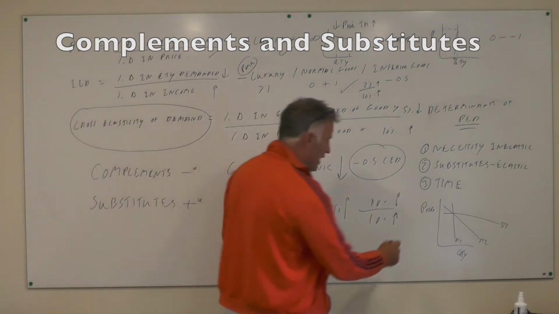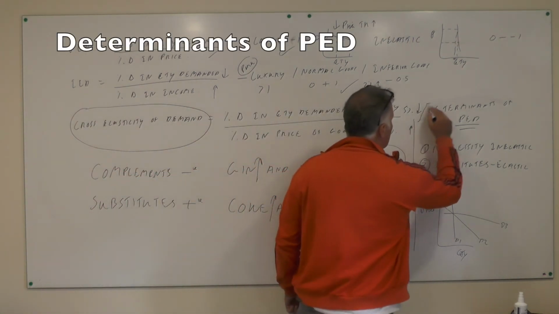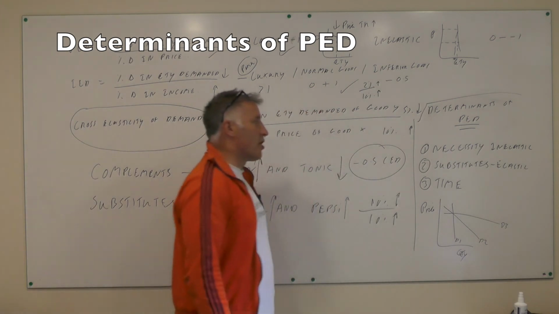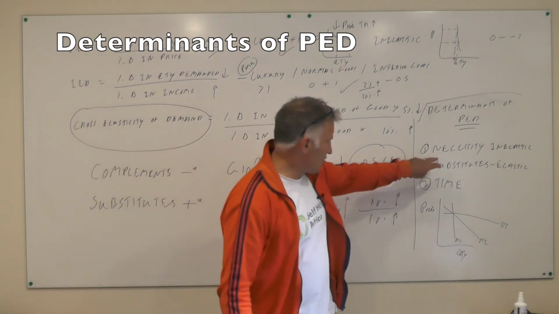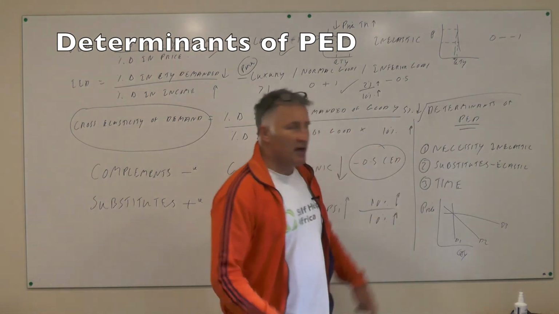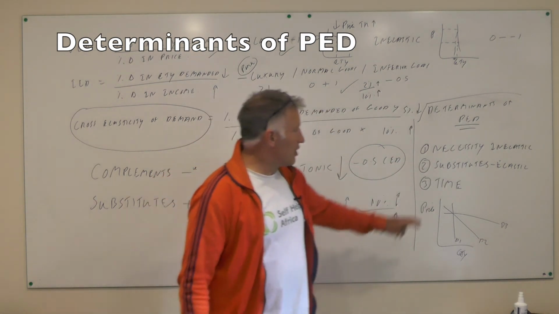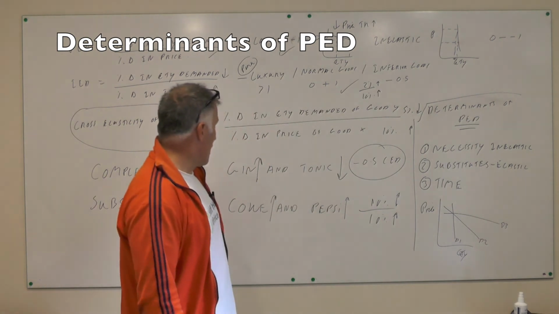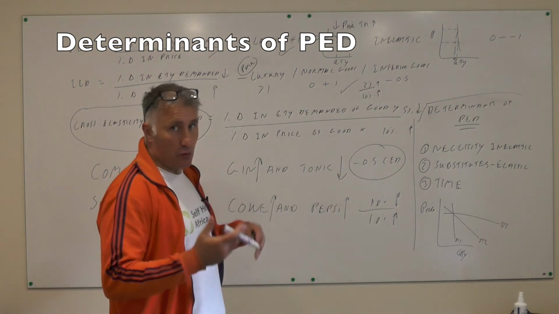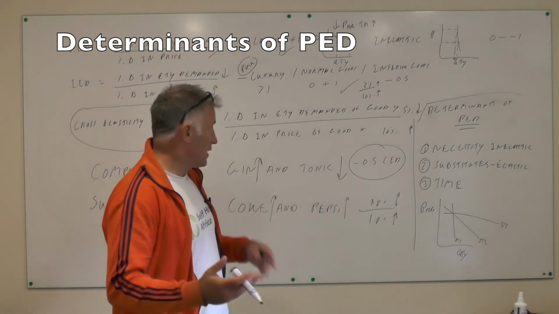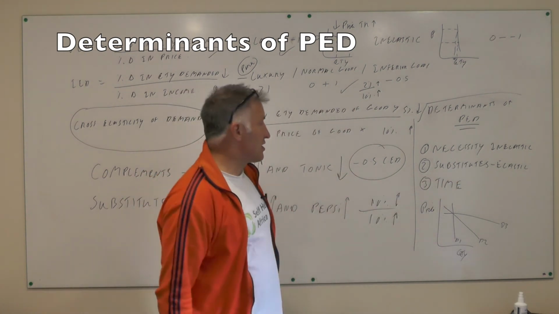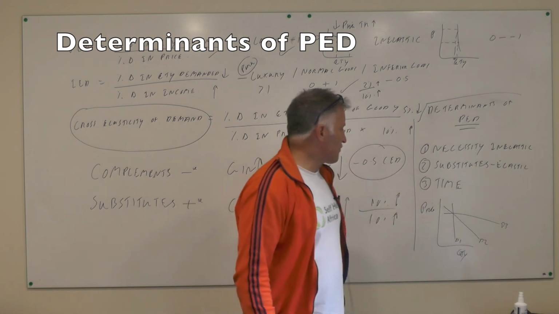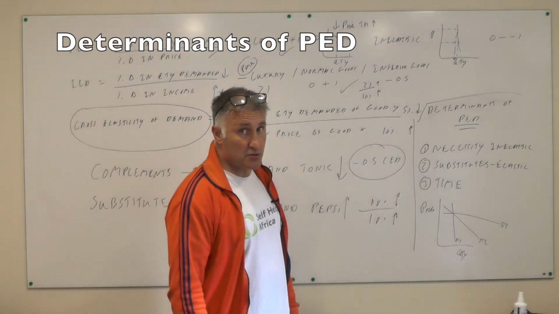And I've forgotten in lesson 7 to go through the determinants of the price elasticity of demand very quickly. I've got it on the last slide anyway, on lesson 7. If it's a necessity good, then it's likely to have an inelastic demand. If there are loads of substitutes, so there are lots of substitutes for gin, there's whiskey, vodka, etc., the demand curve may be more elastic. A good one is cereals in the morning. Okay, loads of different substitutes for those goods.